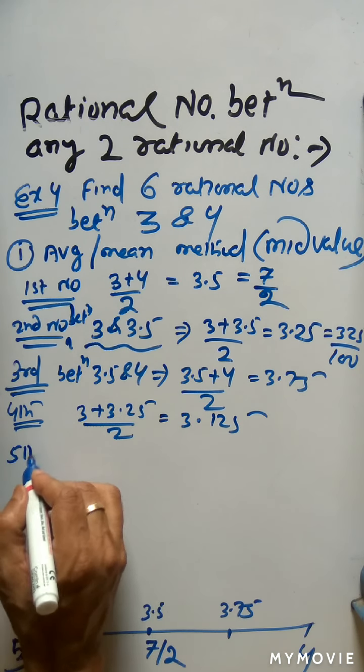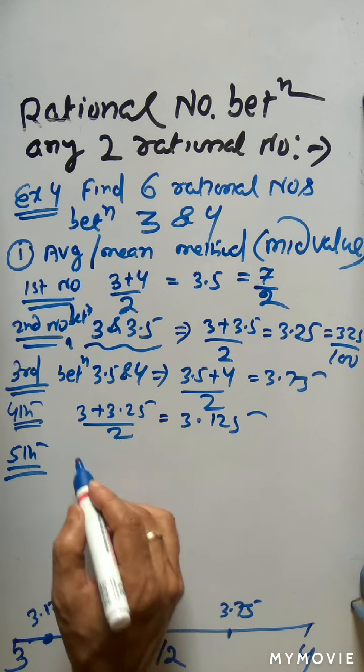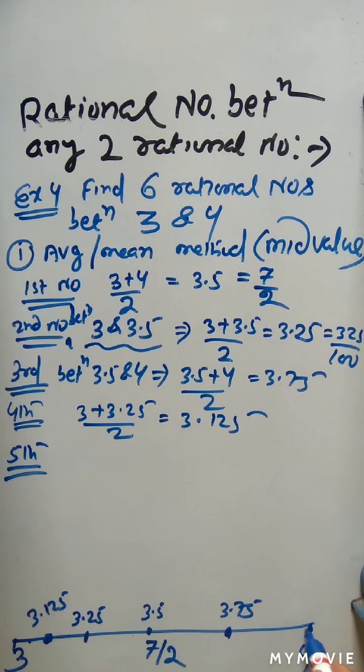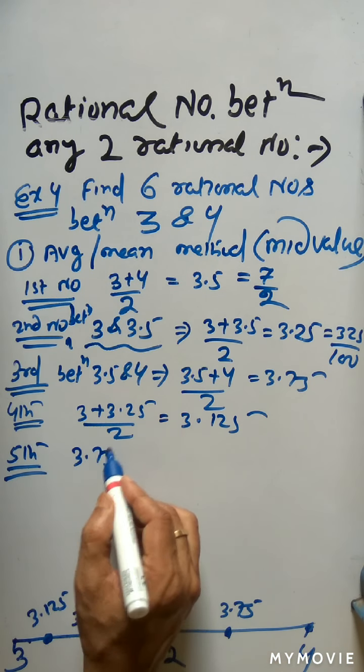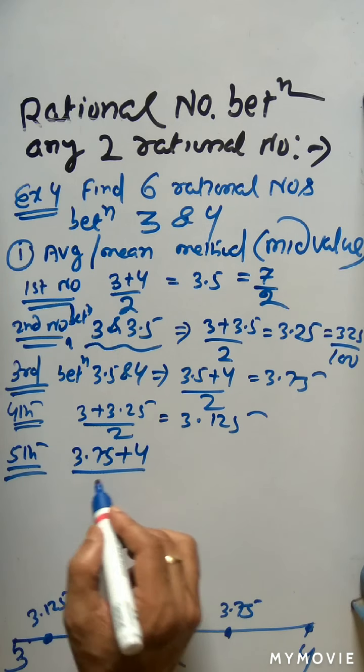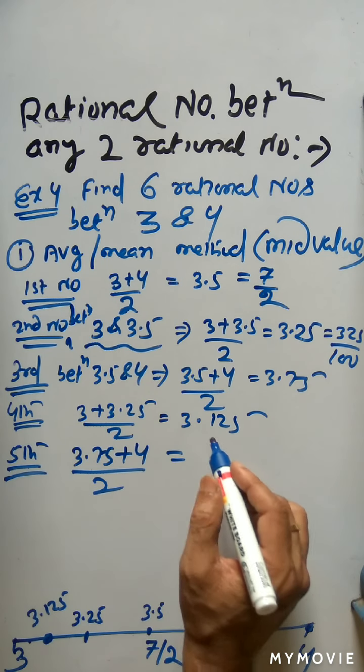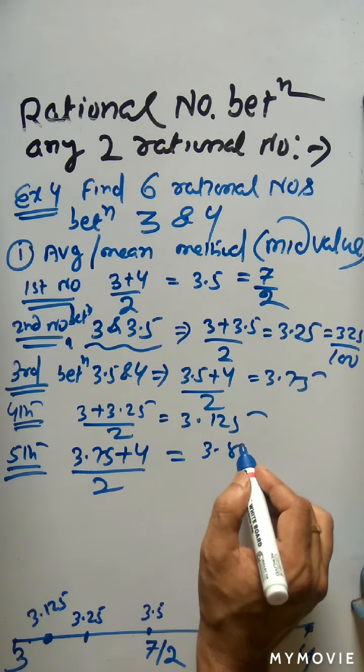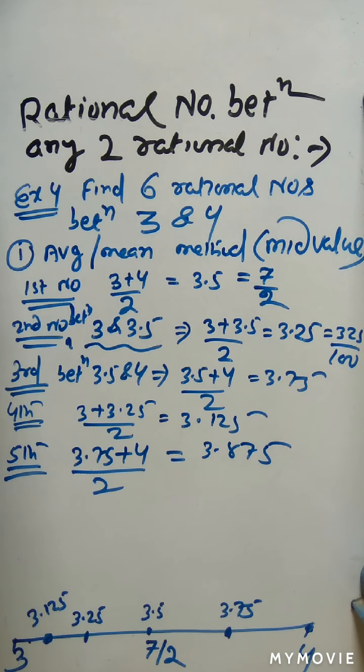Then similarly, you can get a number between 3.75 and 4. The fifth number is in between 3.75 and 4. So 3.75 plus 4 divided by 2, so you will get 3.875. So you got here 3.875. So how many numbers did you get? 1, 2, 3, 4, 5. But you have to find 6 numbers.